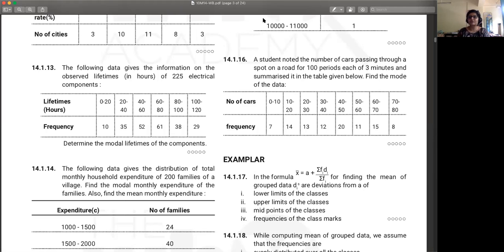Okay, go ahead. How do we find H? I forgot. H is the class width. So your class width is the upper limit minus the lower limit of your class.